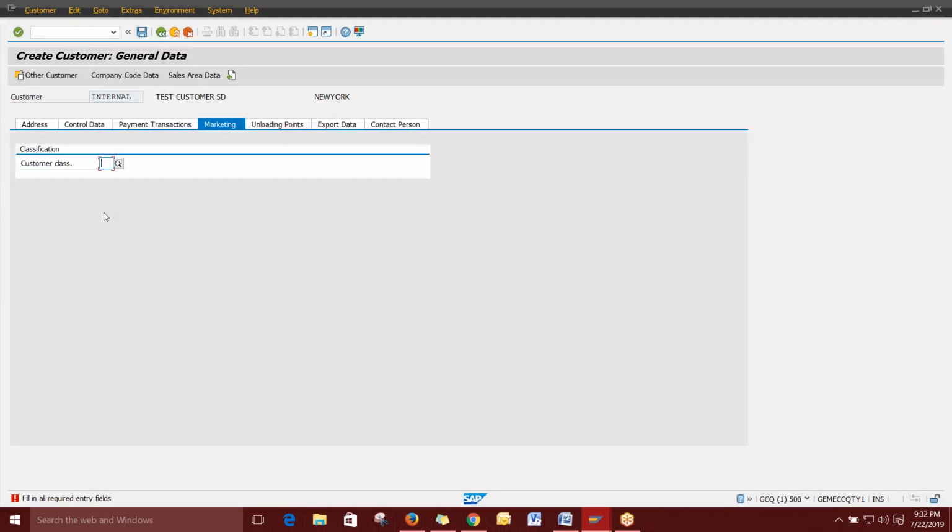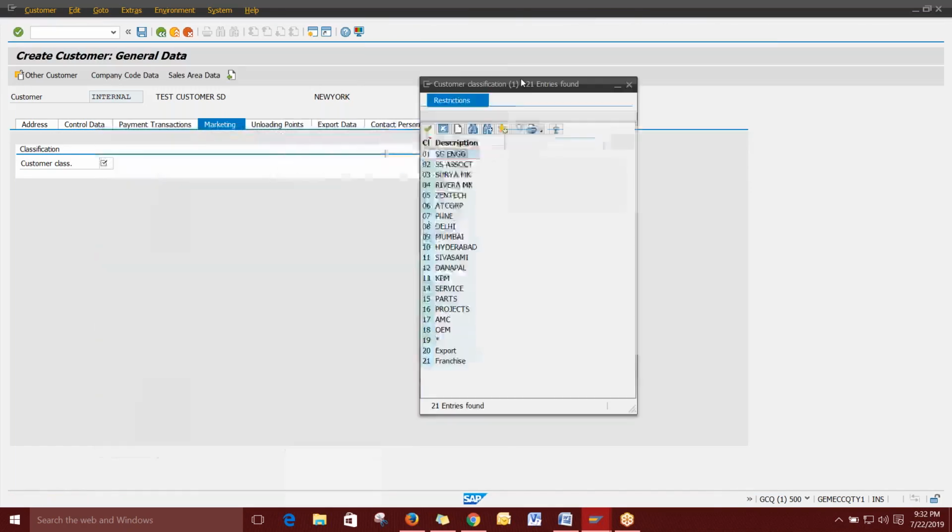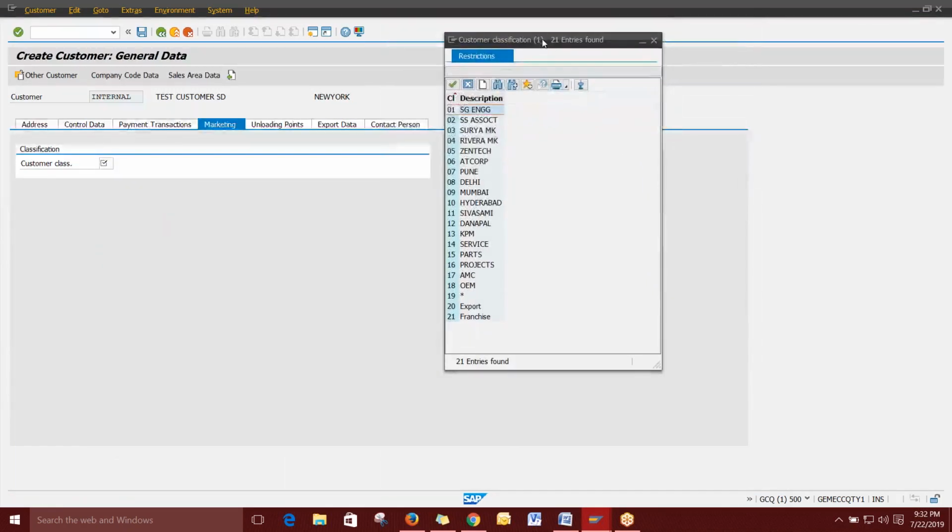Okay. So it is asking some other field, that means a customer class. What class will this particular customer go into? It is unique for the management. If you have any dealers or some kind of groups in a customer, then you can assign them here. That means from which marketing area this customer has reached you, that you have to map. This is from the marketing side.